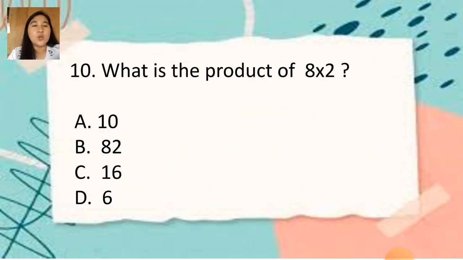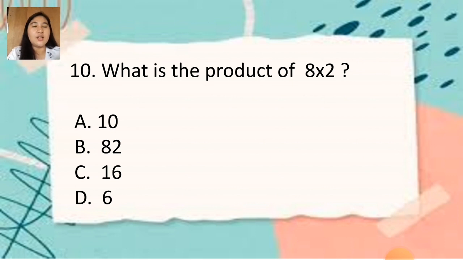So product is the answer of multiplication. In addition, it is called sum. In subtraction, it is called difference. In multiplication, it is called product. In division, it is called quotient.